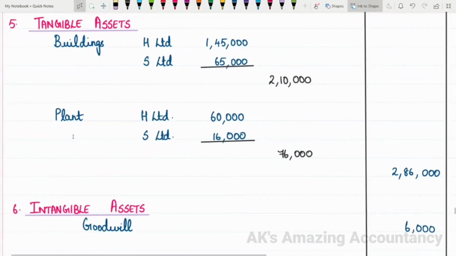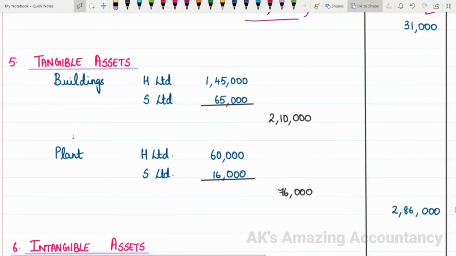Note 5, tangible assets. So under tangible assets you will be having fixed assets, right? So tangible assets, first you have building. H Limited is 1,45,000 and the revalued amount of buildings now is 65,000. So take that into account. 1,45,000 plus 65,000 will give us 2,10,000. Then plant of H Limited is 60,000 and the revalued amount of plant is 16,000 now. So add these two amounts together, 60,000 plus 16,000 will give you 76,000. So now when you add 2,10,000 and 76,000, you get a total of 2,86,000.